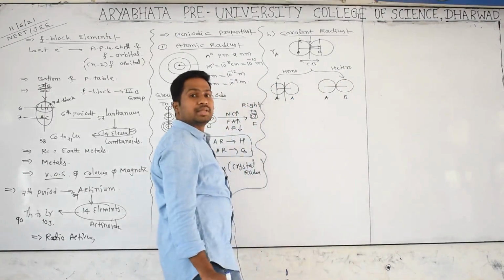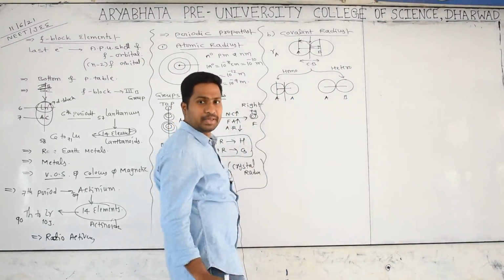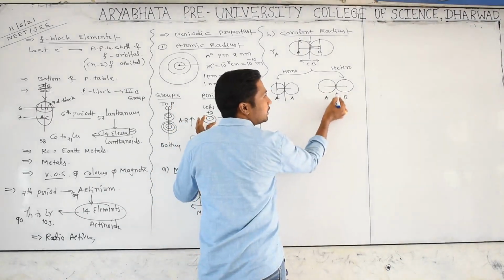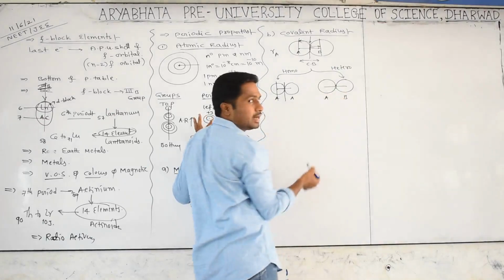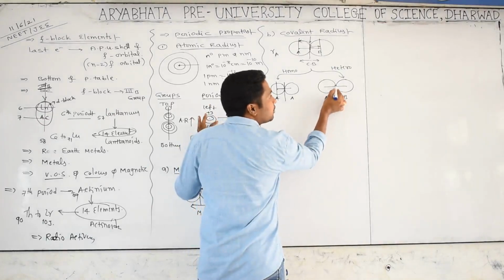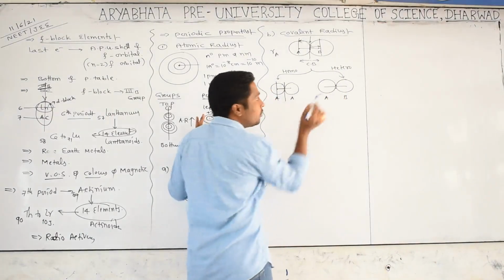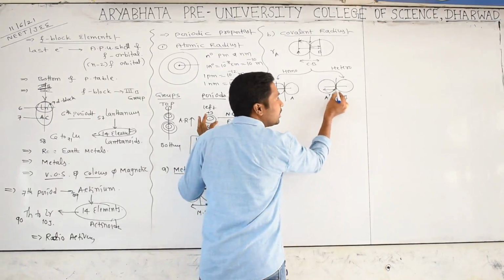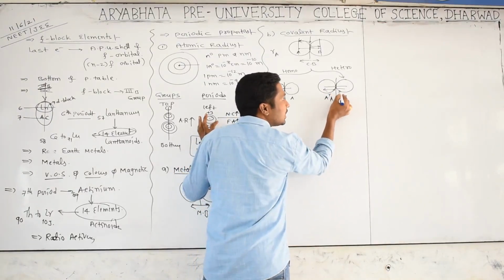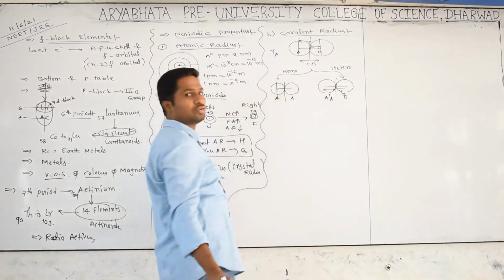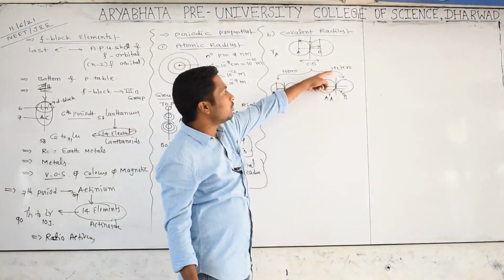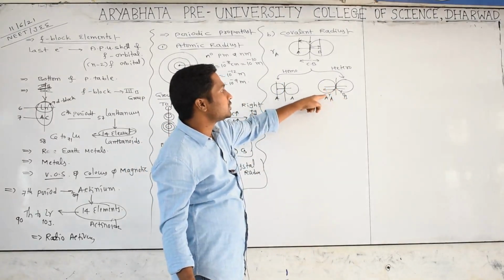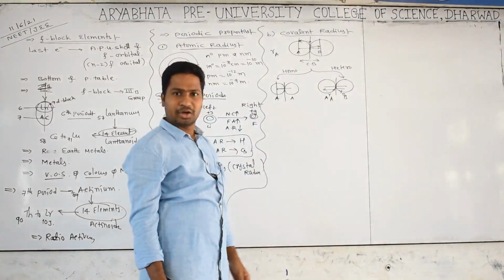But which one is considered as the radius of A and the radius of B? If you take the shared pair, don't take half as the radius. Why? Because they are different atoms. Then we have to take the position of the shared pair of electrons. From that position, this distance is called the radius of A, and from this shared pair position to this nucleus is called the radius of B. In the case of a heteroatomic molecule, the distance between the shared pair of electrons and that particular nucleus is called the corresponding radius. Are you clear?